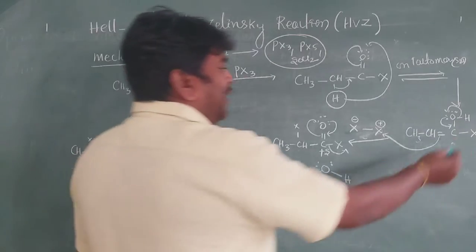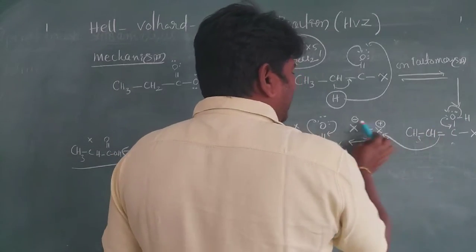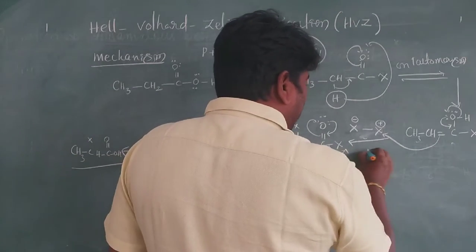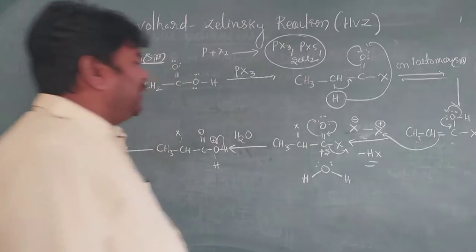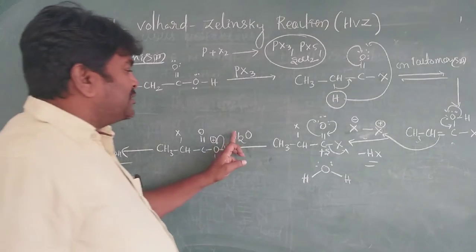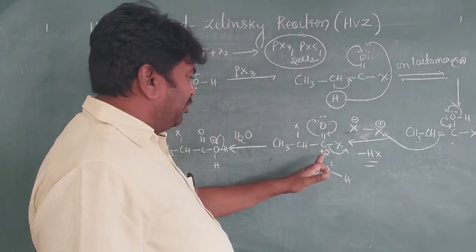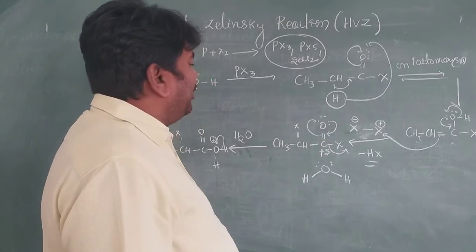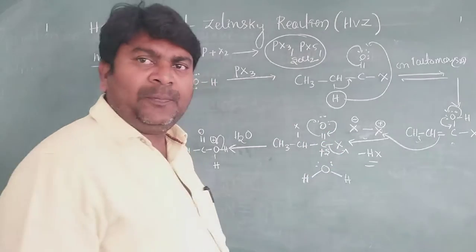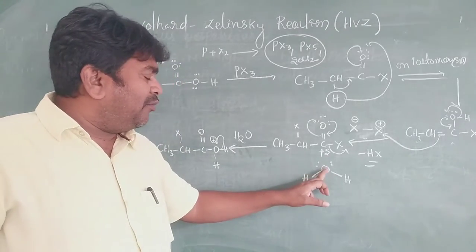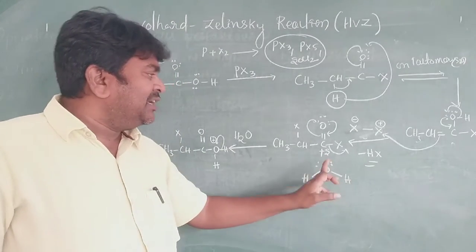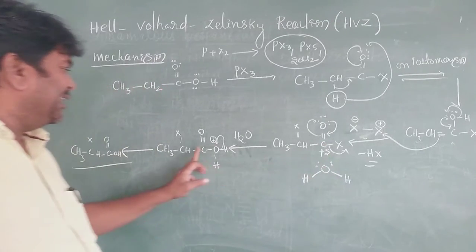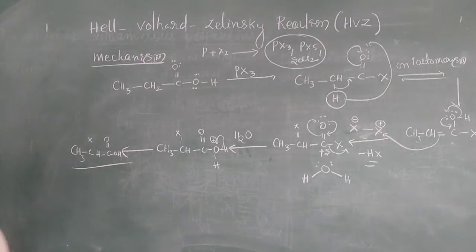Okay, so here one H is eliminated. This H and X, minus HX. I forgot this one, it is minus HX. Then what happened here? Water molecule is attacking here only. So these electrons are shifting here only. X is the good leaving group, that is, halogens are good leaving groups. Now it is a water molecule, two lone pairs and H. One lone pair is involved in the bond formation in between carbon and oxygen. This compound is formed.